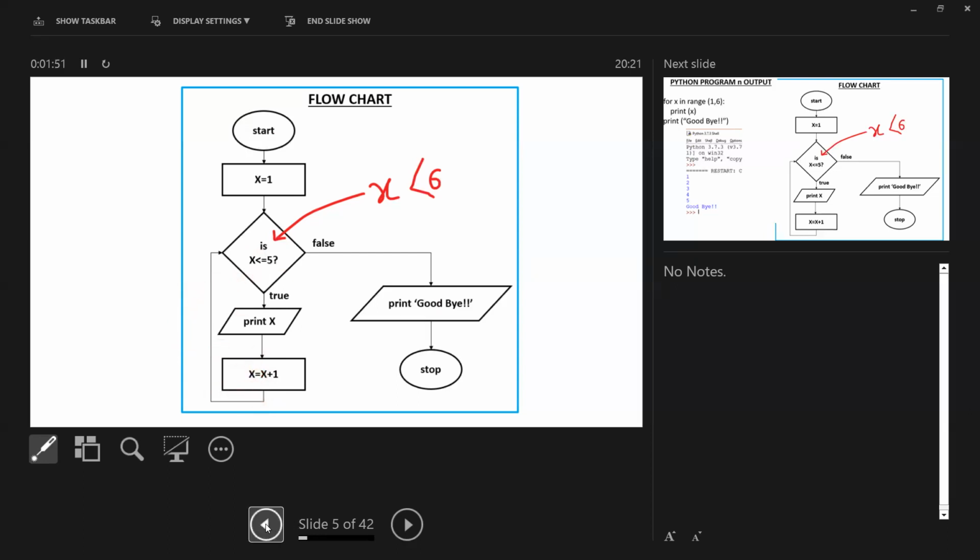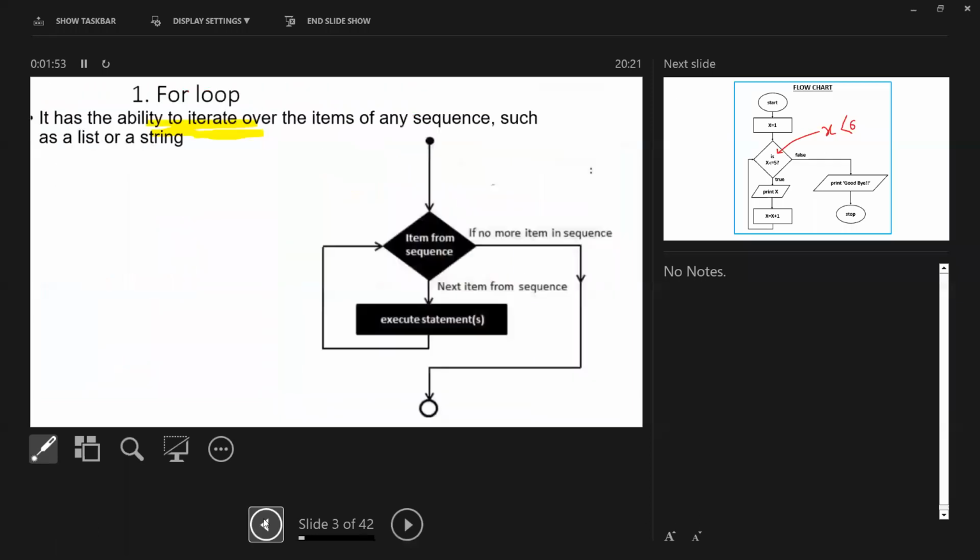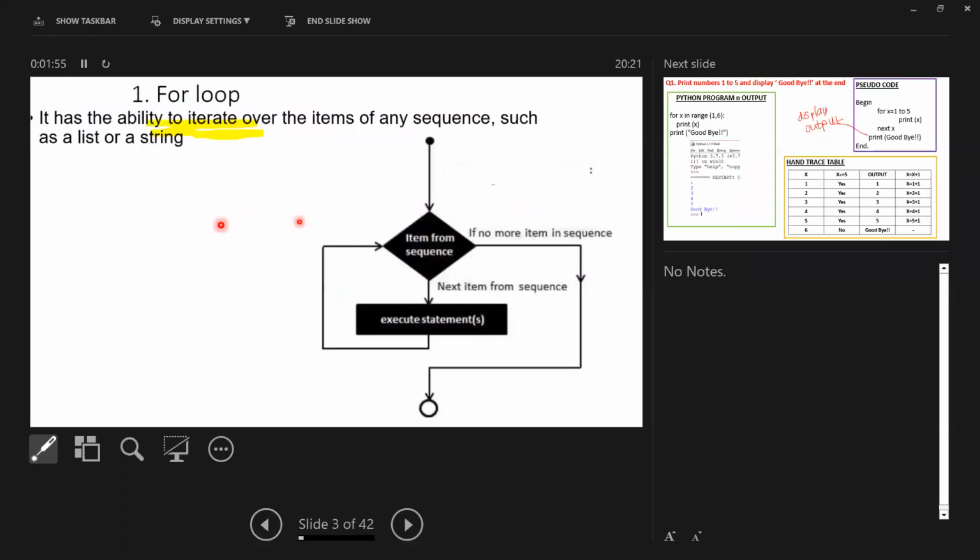So that's what we call a loop, the for loop. So take an item from the sequence, execute the statement. It may be asking you to increment it. The next item of the sequence should be there. Then keep on iterating. If it is false, it will go to the end.